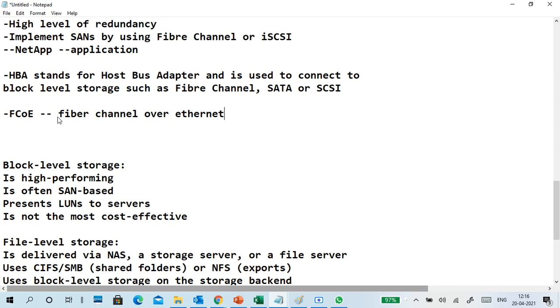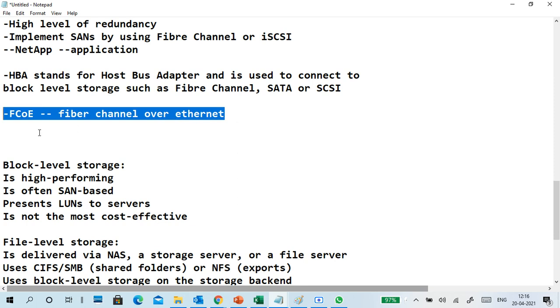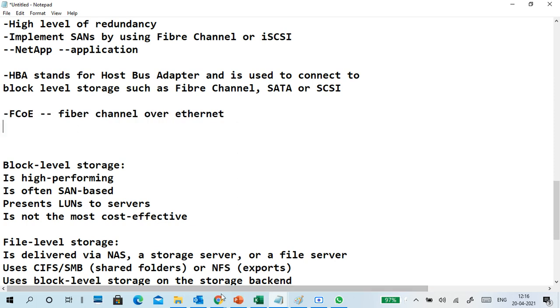So how does a server or storage using fiber channel communicate with our system using Ethernet channels? What is the connection, fiber channel or Ethernet? This is also an adapter type. We insert fiber channel, and receive and send through our Ethernet only. So this is FCoE, fiber channel over Ethernet.